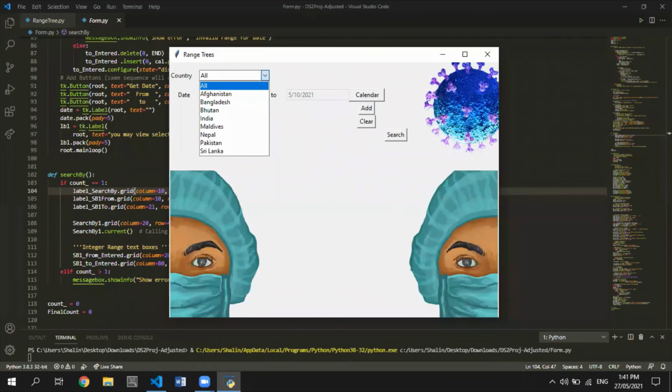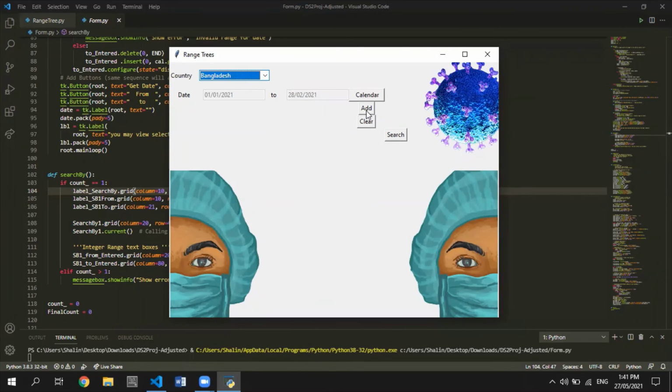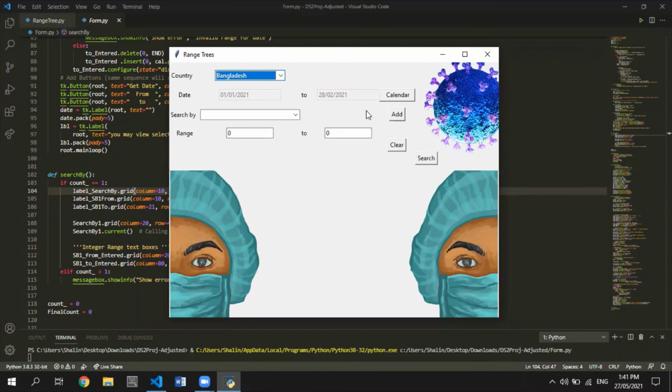Okay, so for 2D range tree, let's select some other country like Bangladesh, and the date range, let's give it from 1st January 2021 and till 28th February. We can also search by total cases or some other field.